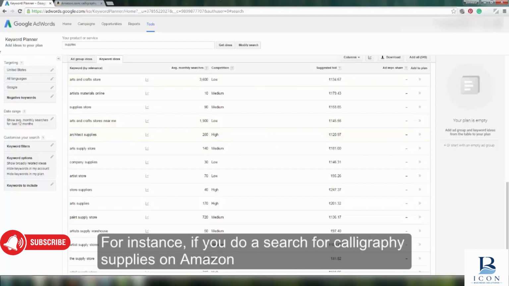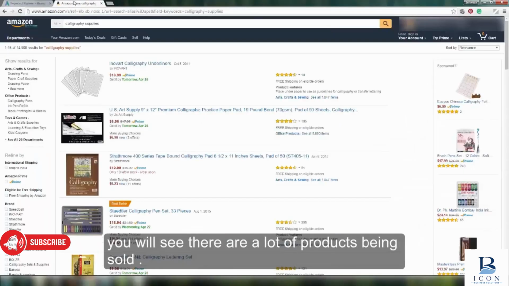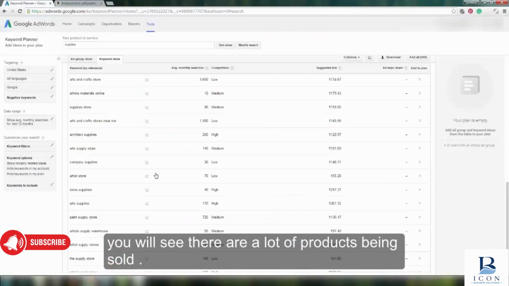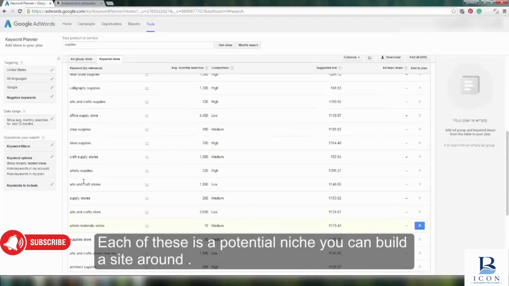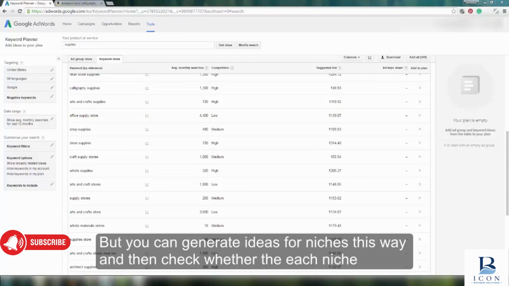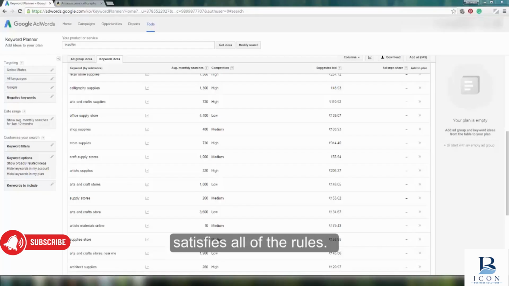For instance, if you do a search for calligraphy supplies on Amazon, you will see there are a lot of products being sold. Each of these is a potential niche you can build a site around. You of course will have to check whether these niches satisfy the 3 rules. But you can generate ideas this way for niches and then check whether each satisfies all of the rules.